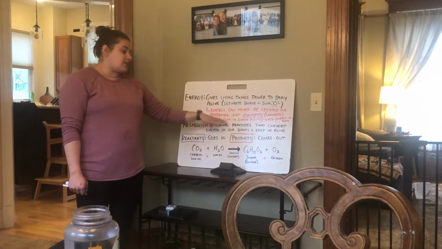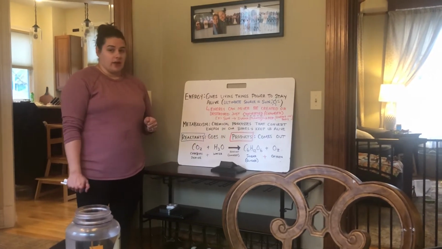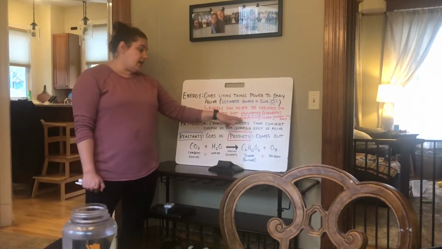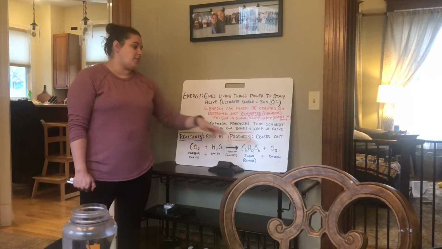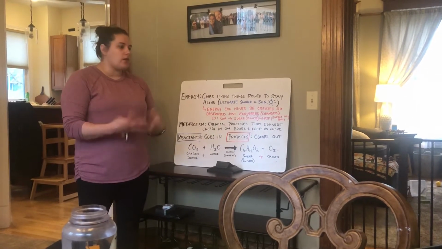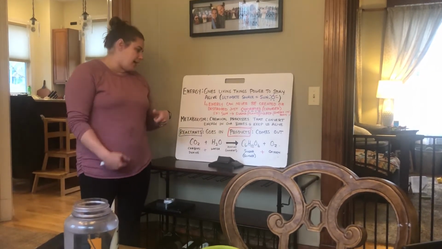For example, the sun shines energy onto the earth, plants absorb that energy and convert or change it into sugar, and then when we eat that sugar, our bodies convert or change that energy into something called ATP. ATP is literally a little molecule that helps us do everything inside of our body. It's like energy in our body.